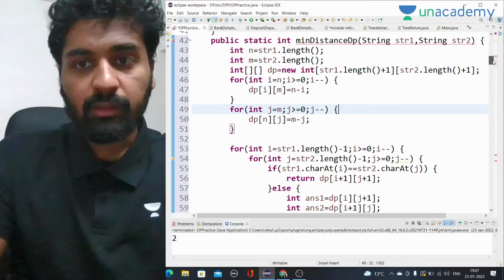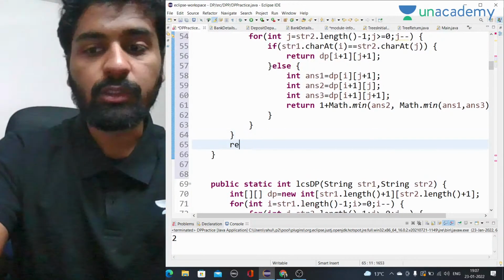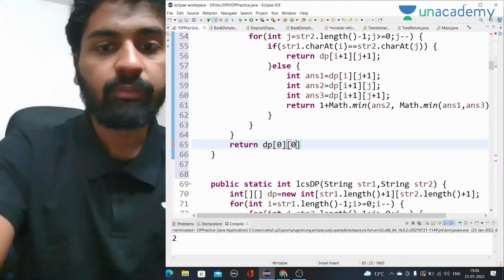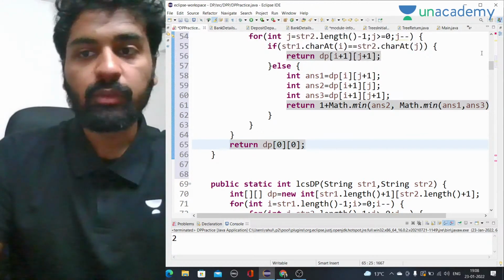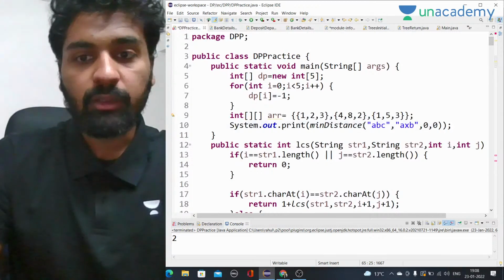Now this is done. Now we are done with this. So now we just have to return our answer at dp[0][0]. Return dp of 0 and 0. Okay, this is what we have to do. Return dp of 0, 0, and this is done. Min distance dp, let's try to find out.